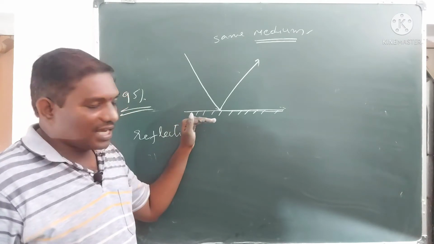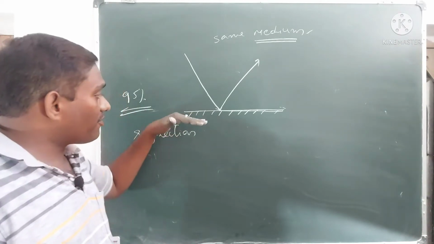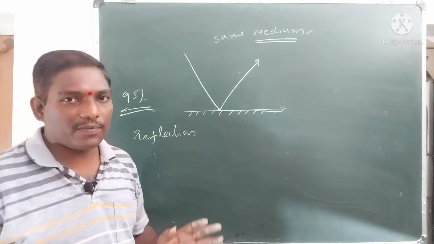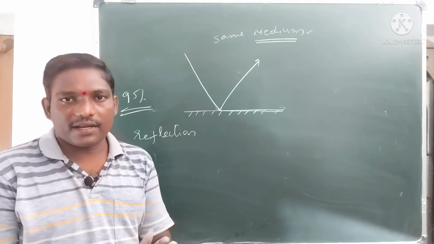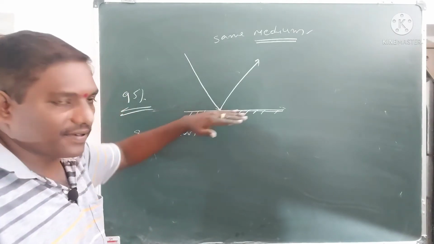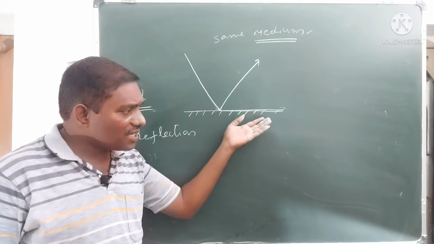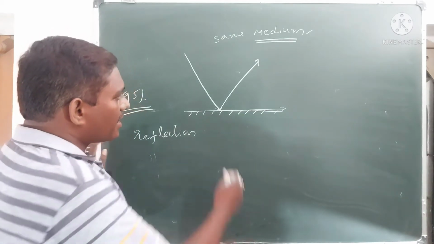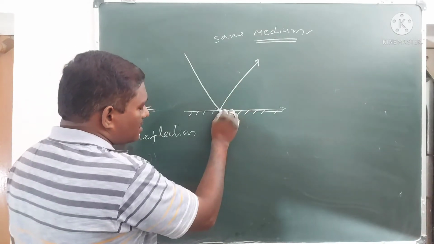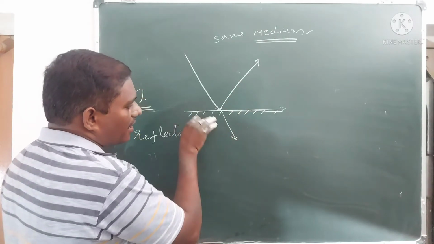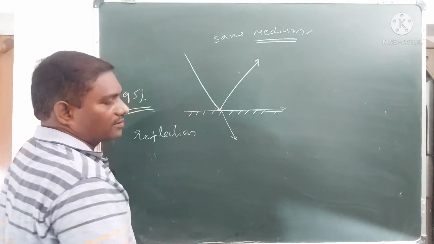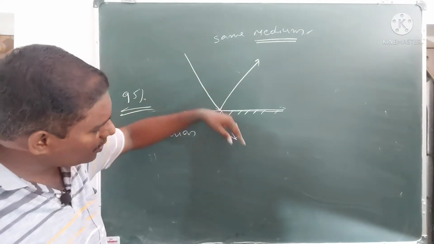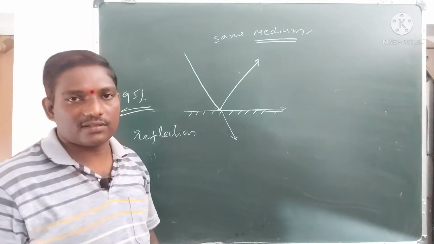Okay. So if it is not a fully reflecting surface, if it is a partially reflecting surface, then what will be happening? Some of the light rays are absorbed by the surface. Or if it is a translucent body, then some rays are getting back into the same medium, and some rays of the light are traveling through that surface and entering into the other side of the surface. This will be happening.